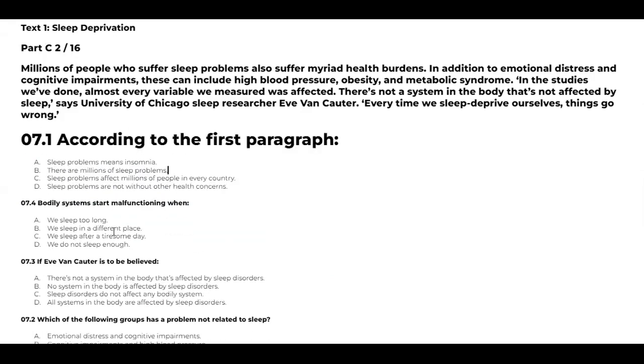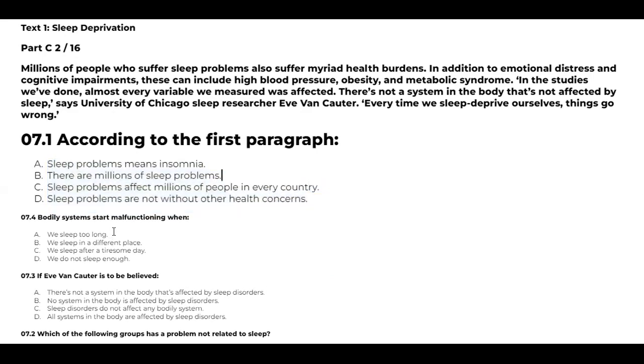Okay. According to the first paragraph, sleep problems. Sleep problems means insomnia. No, we cannot say that. Insomnia is not the only sleep problem. There are other sleep problems. We are eliminating that. So we are using elimination method for that. Elimination method, that is known as E1 method. We will see more about the methods later on. There are millions of sleep problems. No, it's not said that way. Millions of people are having sleep problems, but it is not like millions of sleep problems are there. No, we don't think that there are millions of sleep problems. There are sleep problems, but they are not millions. They are just hundreds, probably.